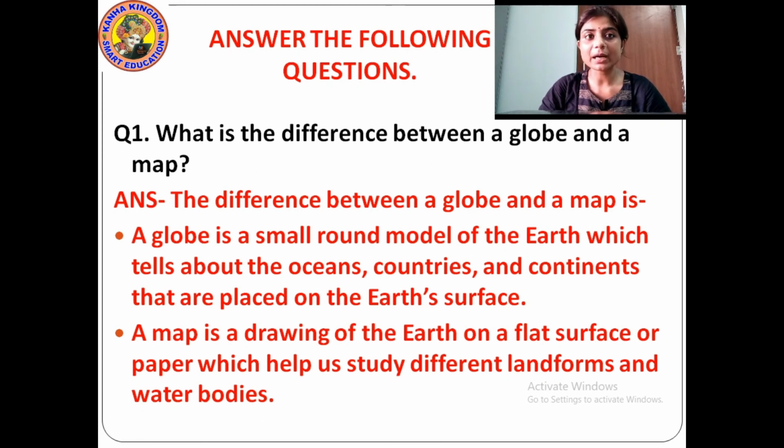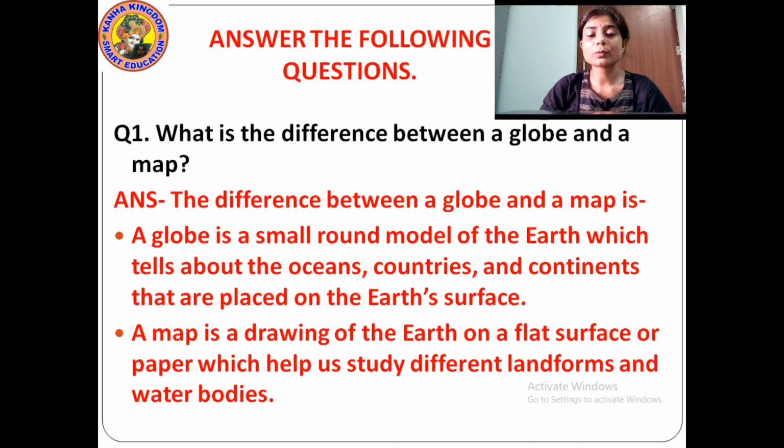Surface or paper which help us study different landforms and water bodies. With the help of a map, what is a map? Map is a drawing of the earth on the flat surface or paper. Okay? With the help of this map, we can study the different landforms. That means the different land that is present in the earth surface and the different water bodies. That means the oceans, the rivers, the seas. Okay? With the help of a map, we can study.